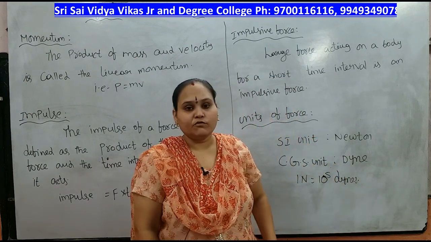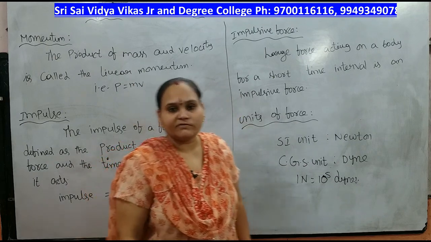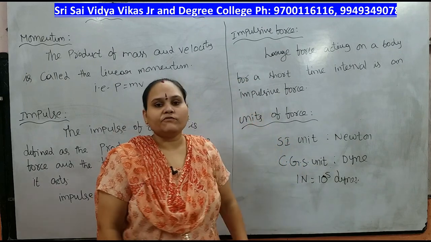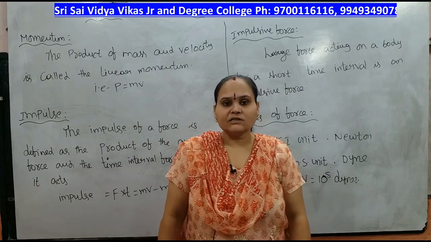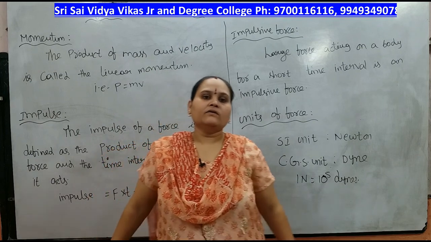Next, impulsive force means a large force acting on a body for a short interval of time. Next, units of force: in SI the unit is Newton and in CGS it is dyne. Everybody knows 1 Newton equal to 10 to the power of 5 dynes.